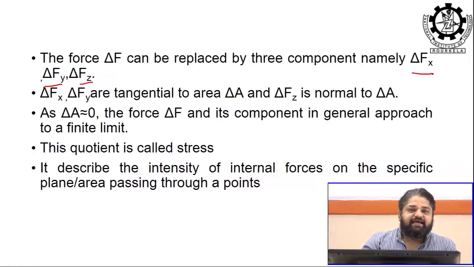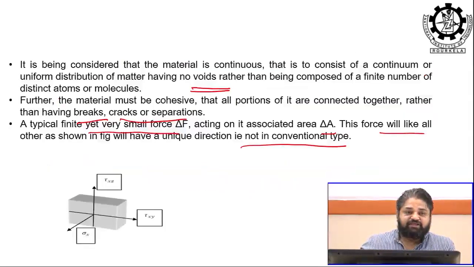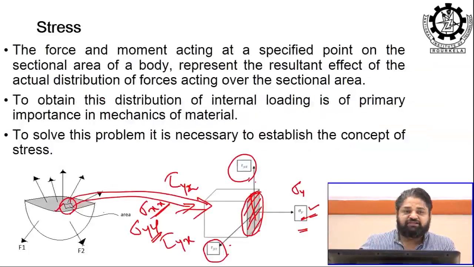That means on this delta A, all three forces act, because I represent delta F as a force having all three directions, with components delta Fx, delta Fy and delta Fz. Delta Fx and delta Fy are tangential to the area delta A, and delta Fz is normal to delta A. If you see the earlier figure, here is tau xz, this is sigma x, tau xy and tau xz, on the delta A we have shown initially, whether we call it the sigma y, sigma x or sigma z face.